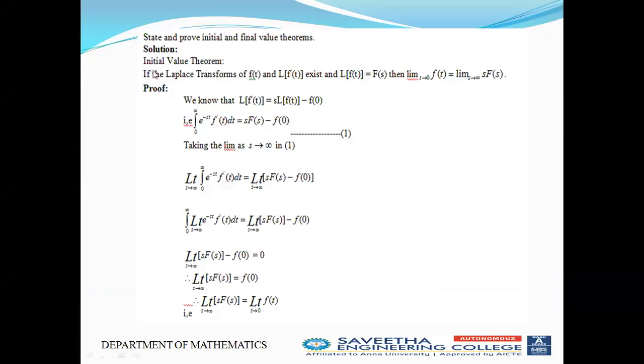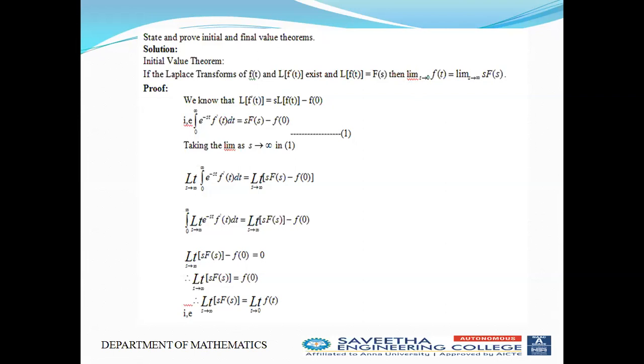Initial value theorem statement: if the Laplace transform of f(t) and L of f'(t) exist, and L of f(t) is equal to capital F(s), then limit t tends to 0 of f(t) is equal to limit s tends to infinity of s times F(s). We know that L of f'(t) is equal to s times L of f(t) minus f(0). That is, integral of e power minus st f'(t) dt is equal to s times F(s) minus f(0).